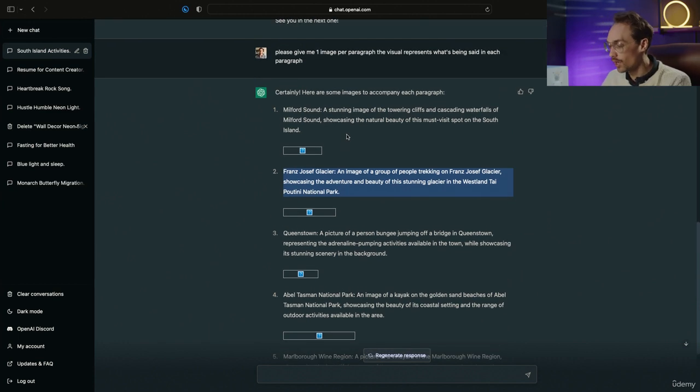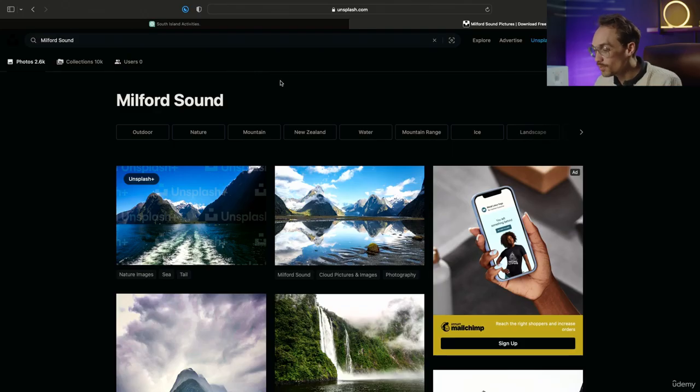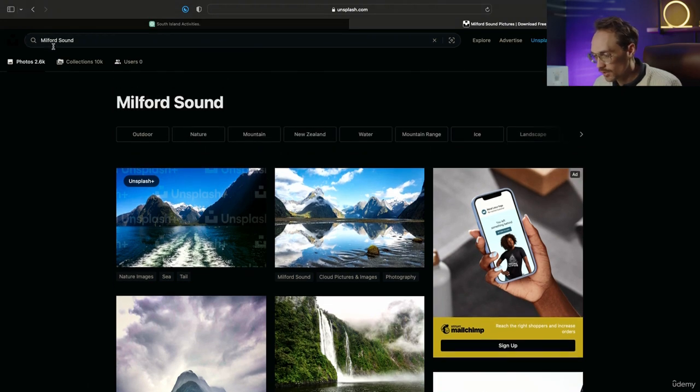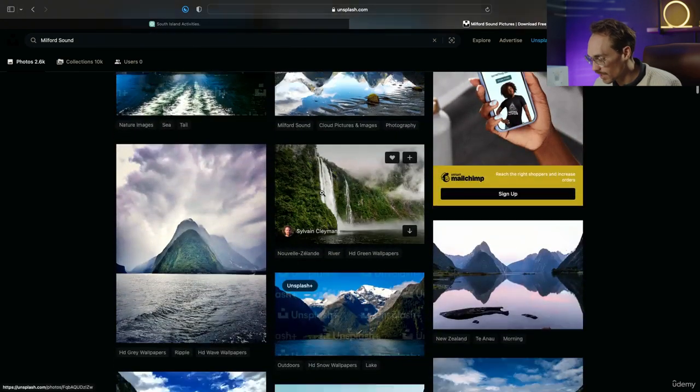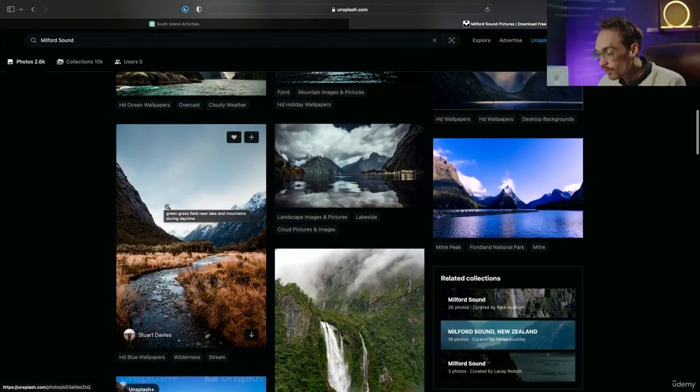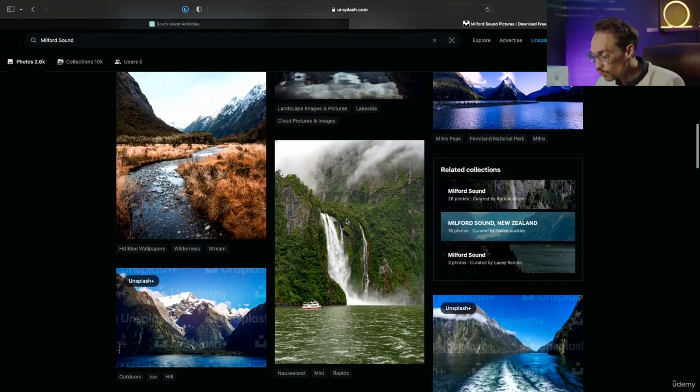So let's hop over to Unsplash to find these. If you're unfamiliar, Unsplash is an amazing resource for royalty-free photos that you can use. So here we can find our photo of Milford Sound. They have a bunch of amazing and beautiful options, and we could download these to use them as B-roll in our video.